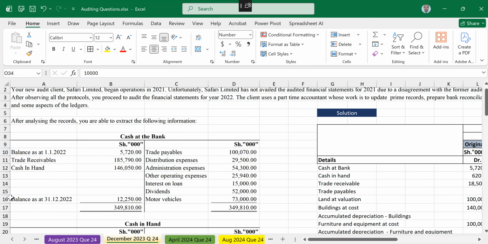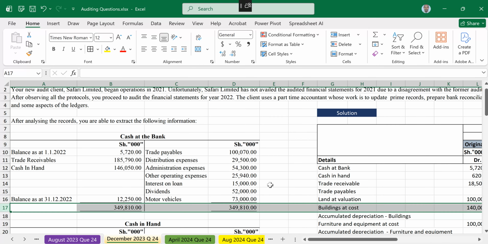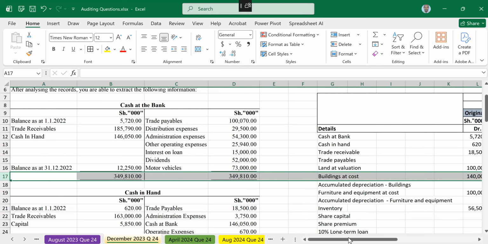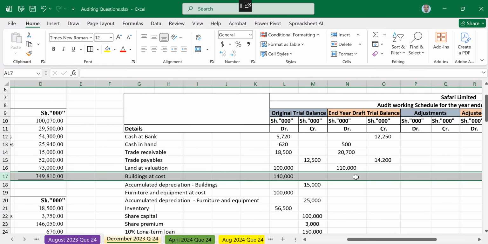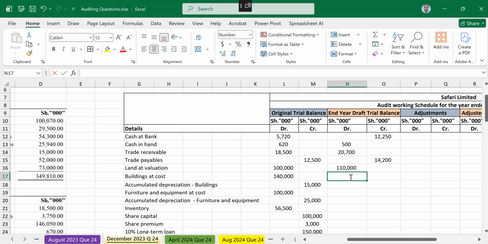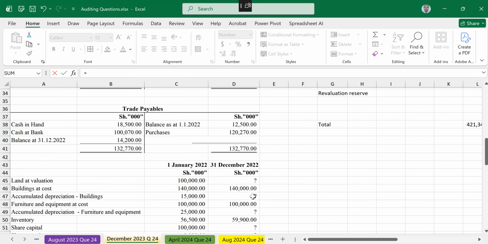Did buildings change? Buildings remained the same. So it means the end year draft building did not change. You just pick equal sign and pick what you have here as building, 140.